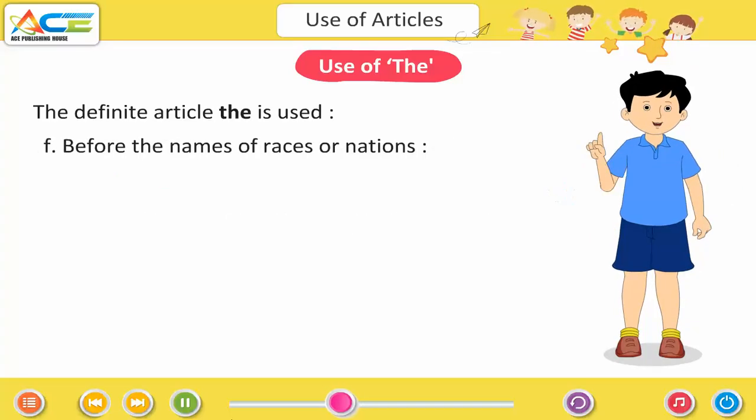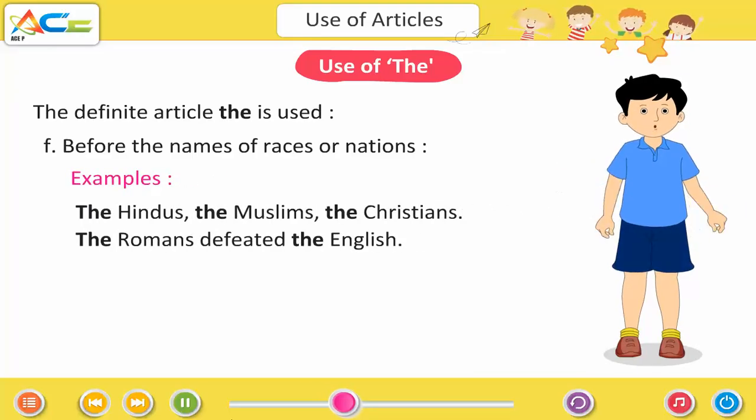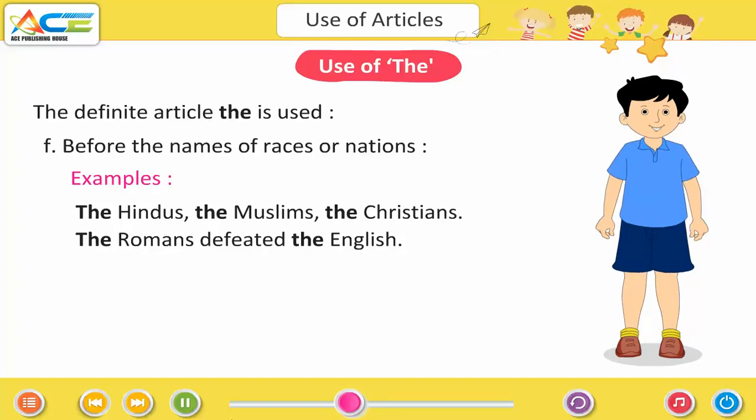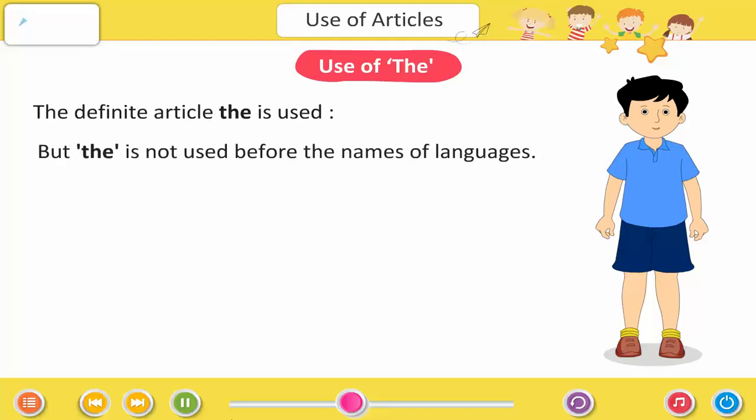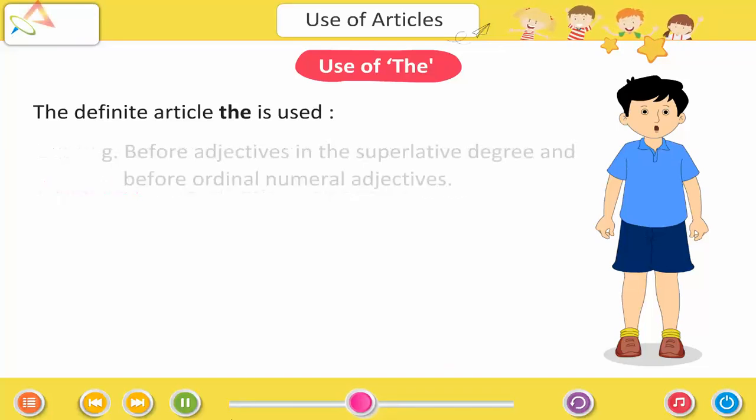Before the names of races or nations: the Hindus, the Muslims, the Christians, the Romans defeated the English. But the is not used before the names of languages. Example: Hindi is easier than English.